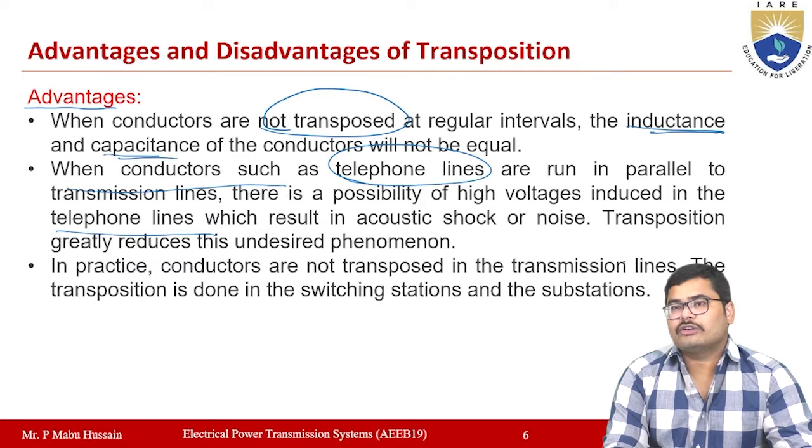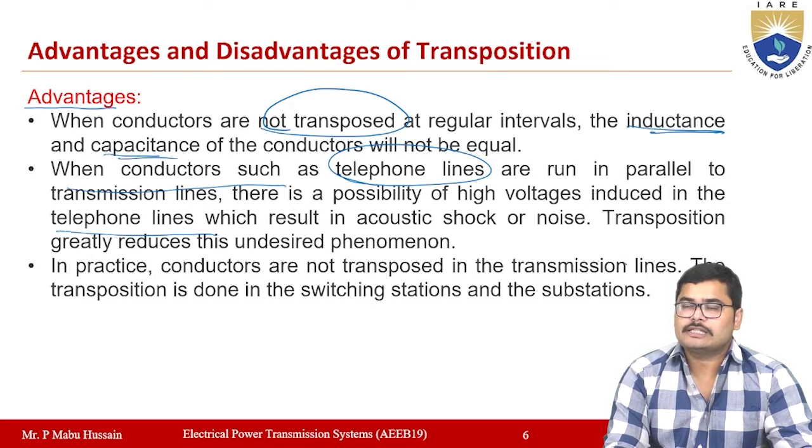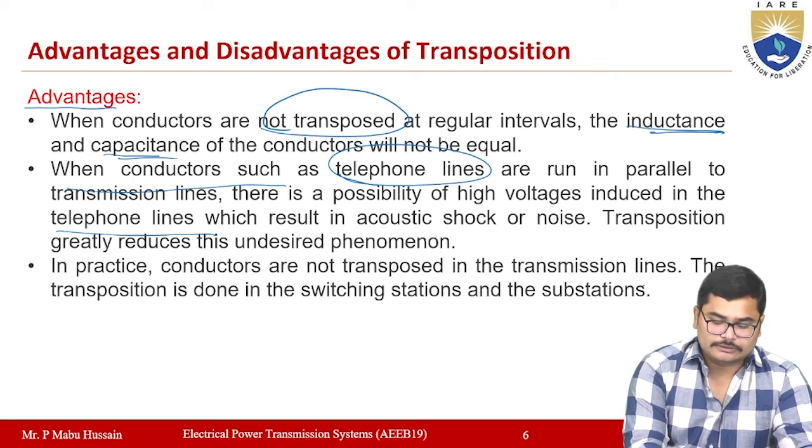If you are not doing transposition, you will observe some noise in the telephonic line due to the high voltage induced. When you use transposition of conductors, you will not observe these induced voltages, so there will be no noise produced in the telephonic transmission.